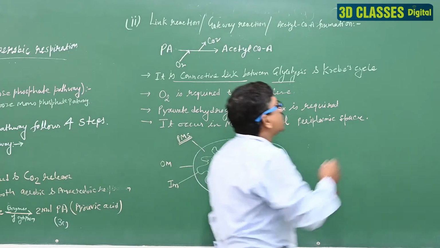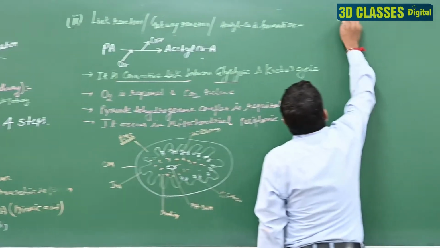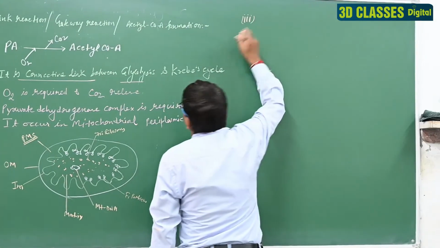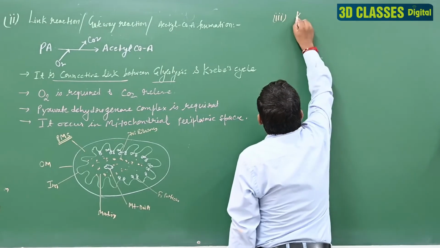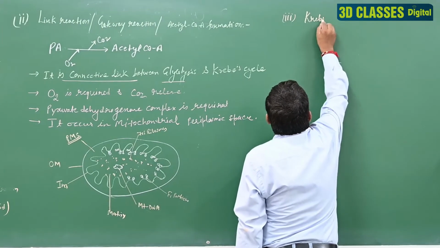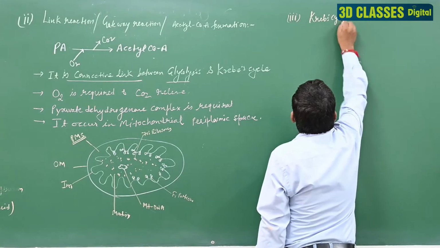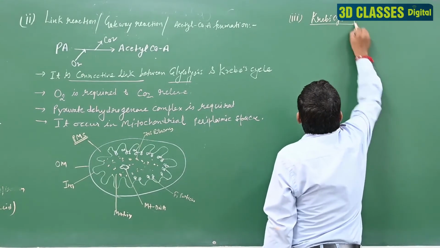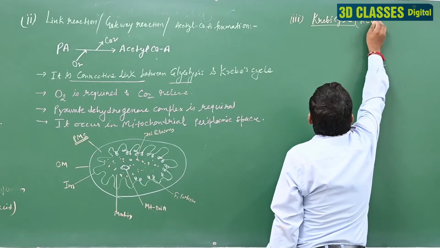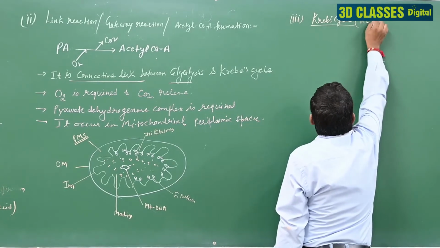Next we discuss the third step, the Krebs cycle, KC, known as the Krebs cycle, or short note.